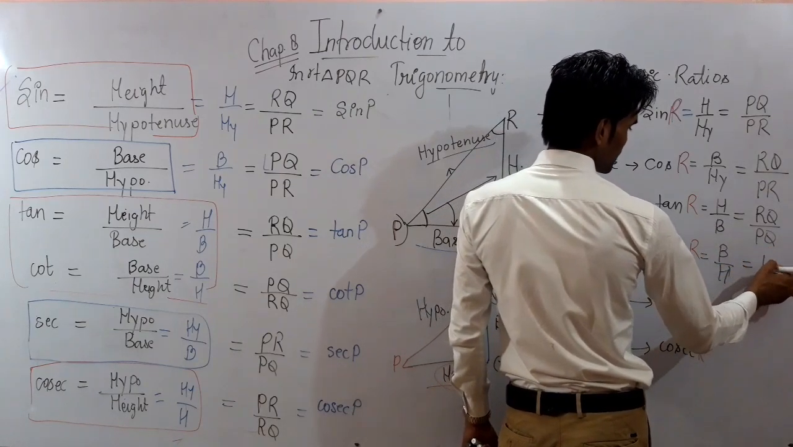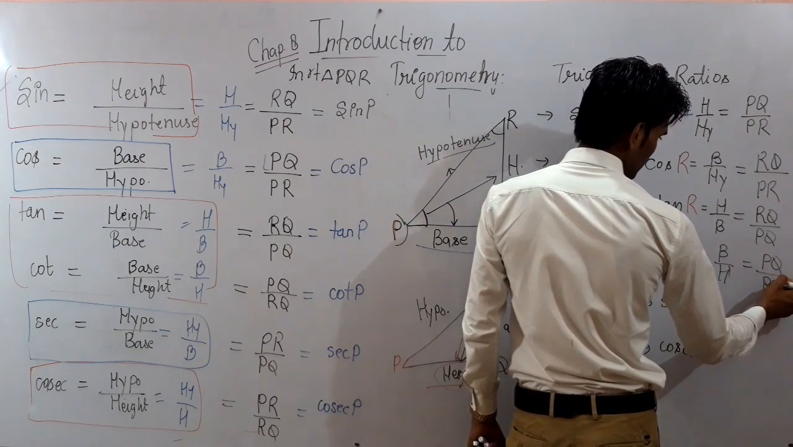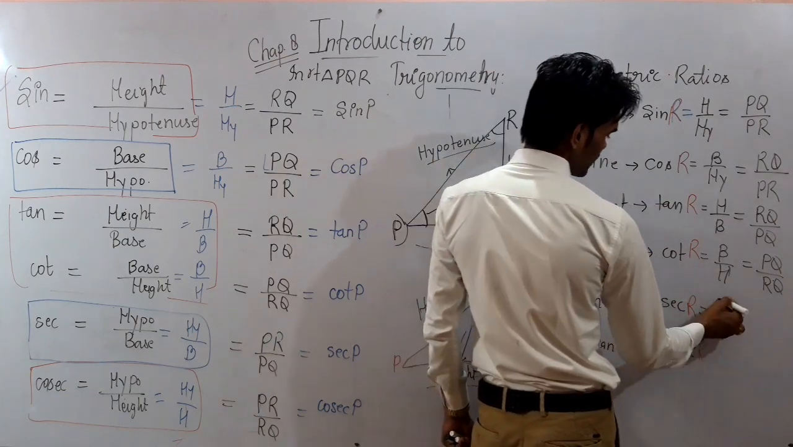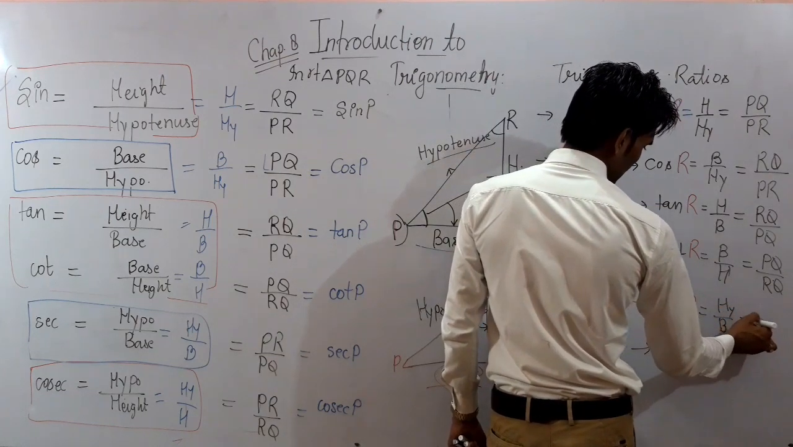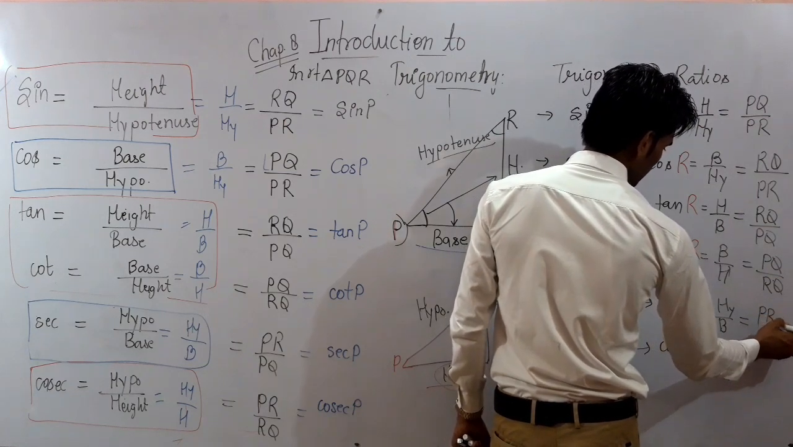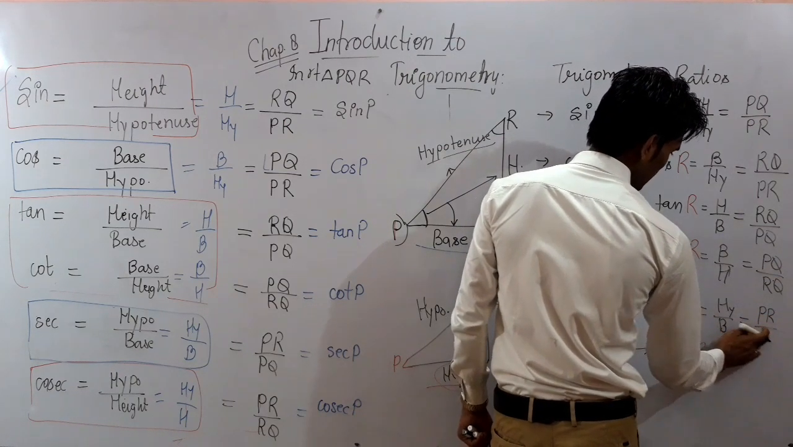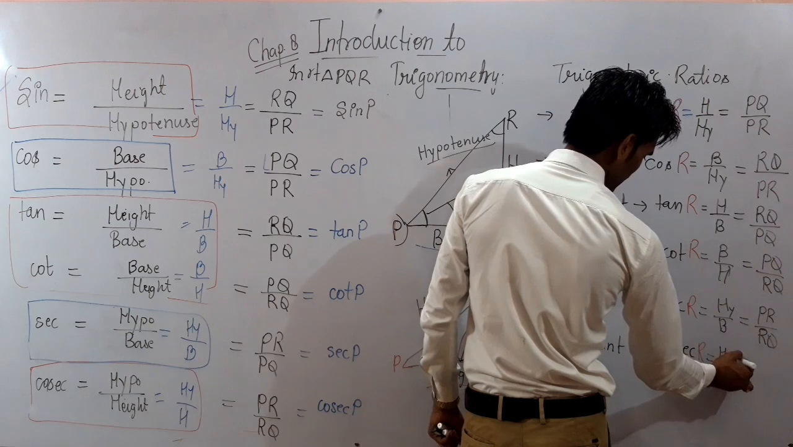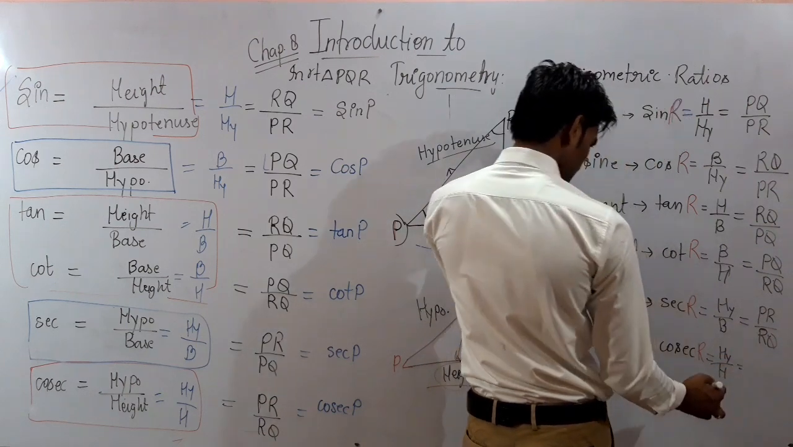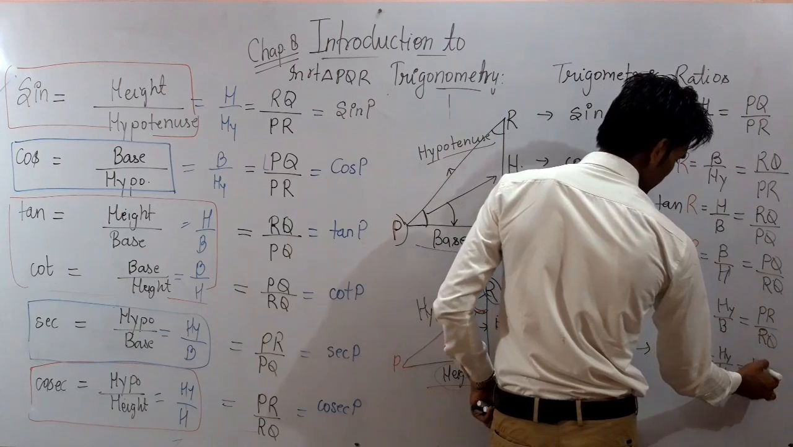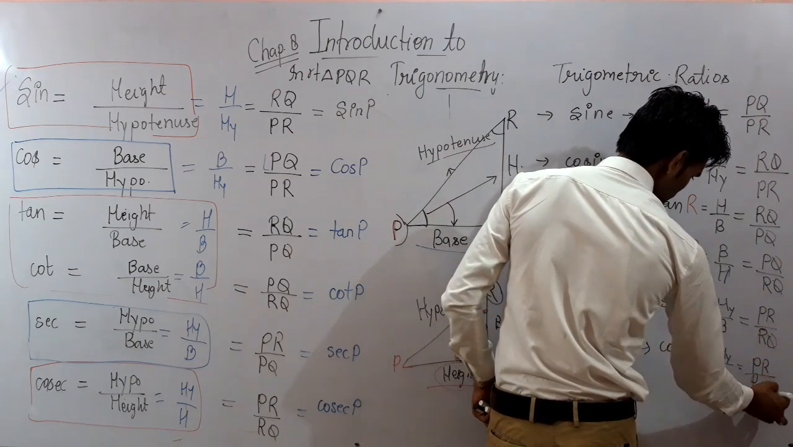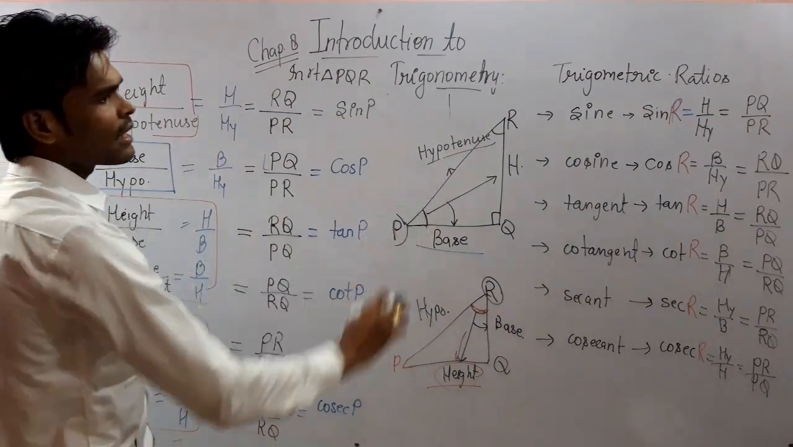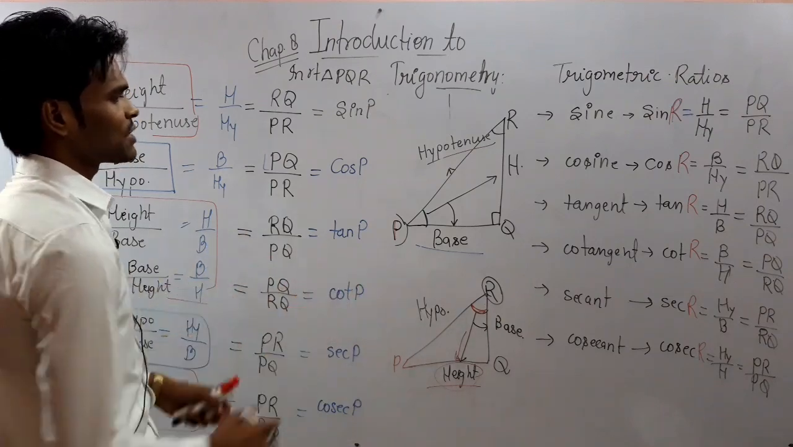So it will be RQ by PQ, and sec is the reciprocal of cos. So it will be hypotenuse upon base, and it will be PR by RQ. Okay, and the last one, cosec, will be hypotenuse upon height, and it will be equal to PR by PQ. Is that clear? So you can see if we change the angle, then the ratios also change. So this is the basic concept of the chapter.